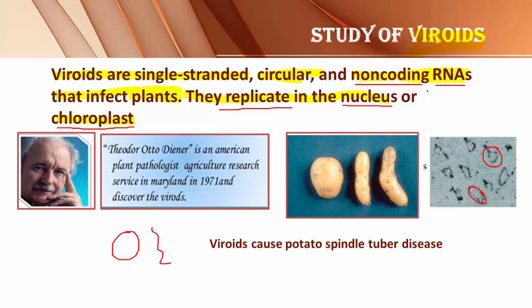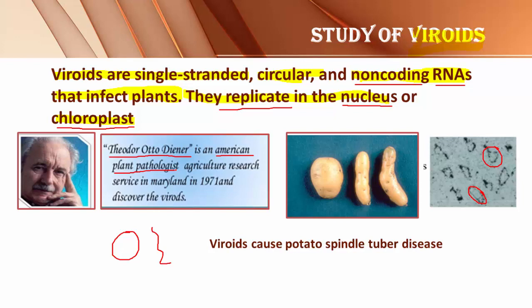Then, about the discovery of viroids. The credit of discovering viroids goes to Theodore Otto Diener, an American plant pathologist. Again the term pathology: the branch which deals with the study of diseases.